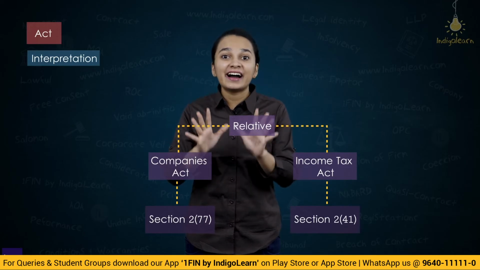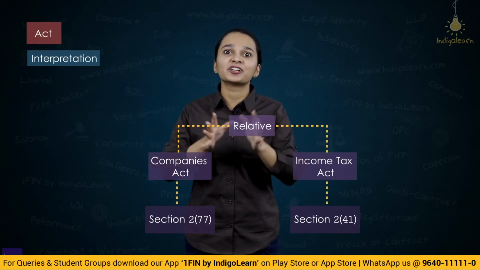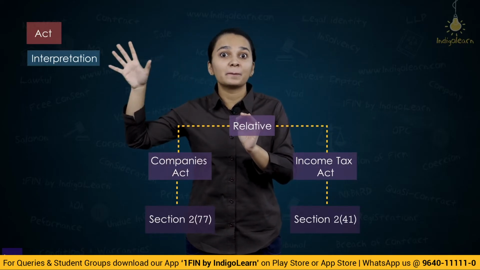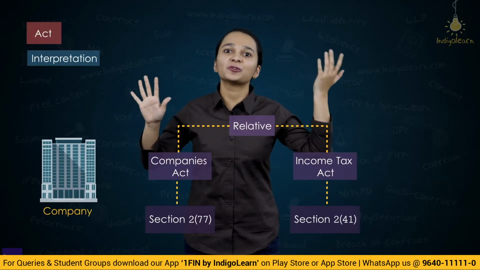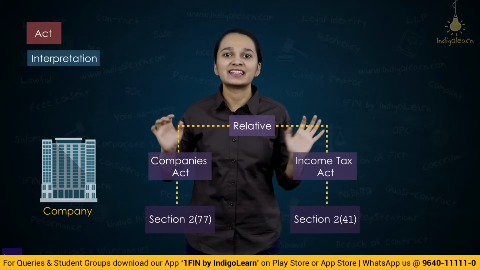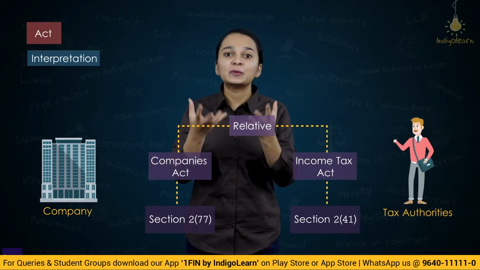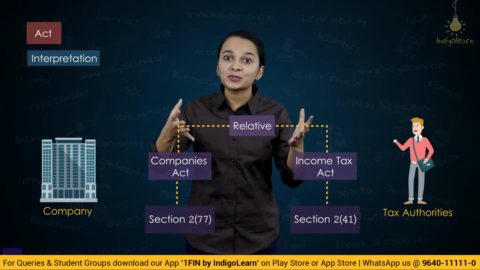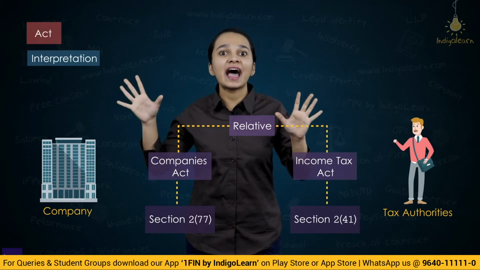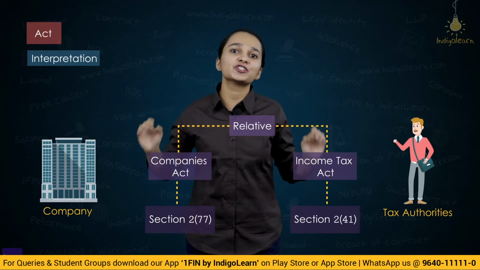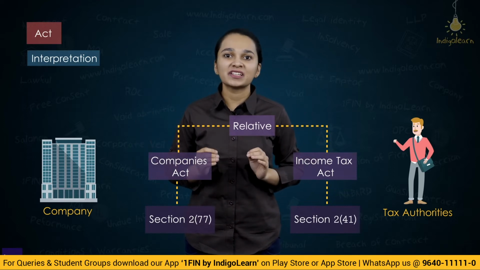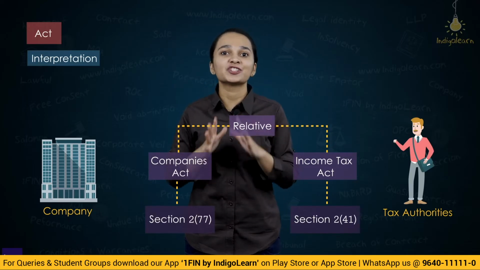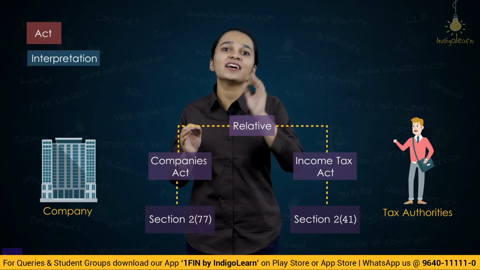So a relative from the point of view of a company will be different from the point of view of the tax authorities. The terms which we use in daily life will not have the same meaning when we are using those terms in an act. The act will have a set of definitions of the terms.